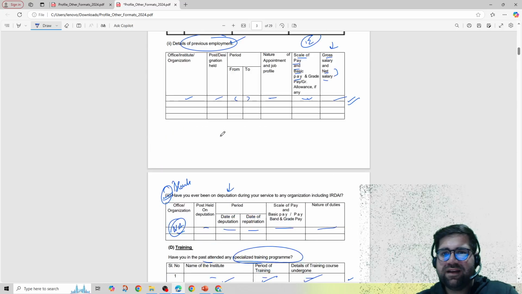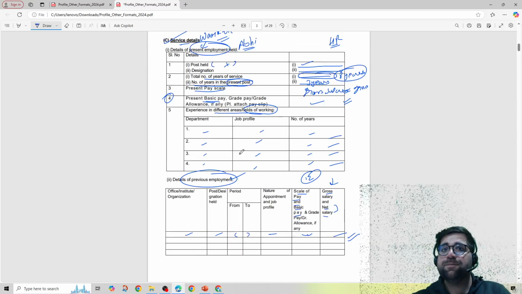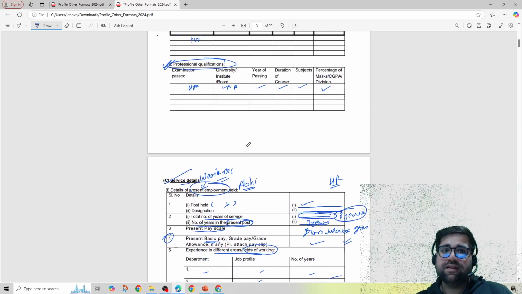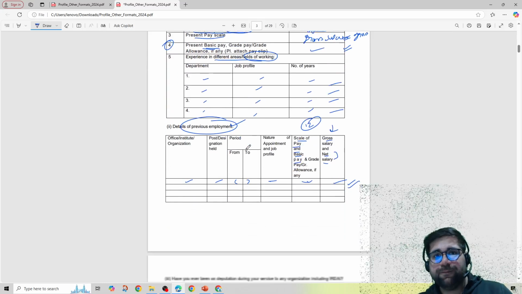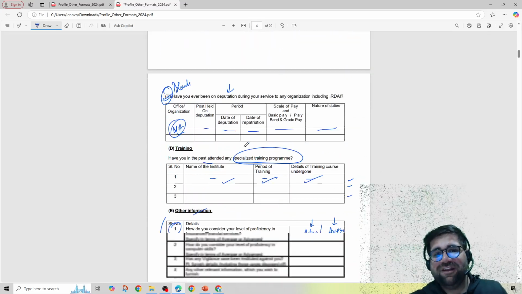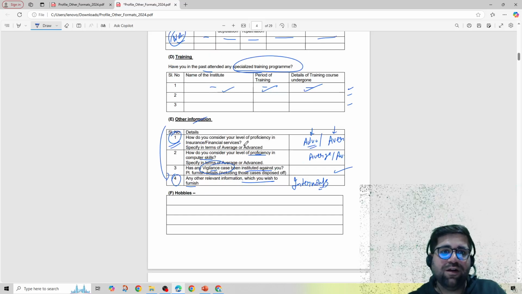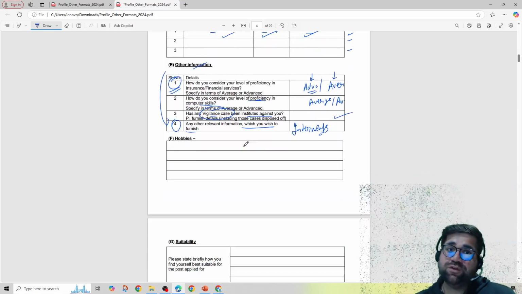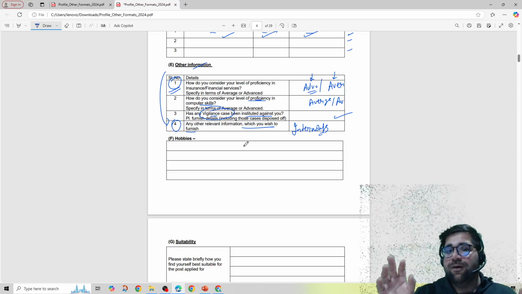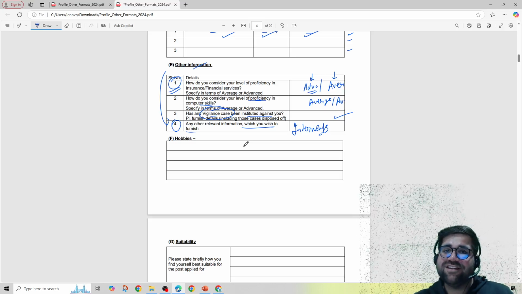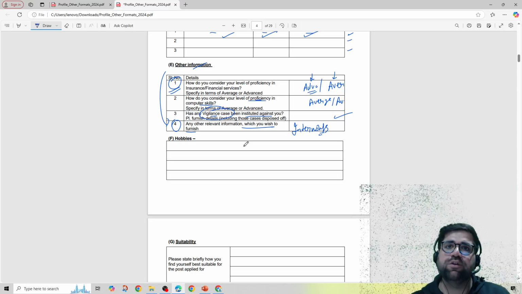So if I discuss all the details, I think IRDAI has specifically asked you multiple good things about your work ex. They are asking you regarding your present employment, your previous employment, plus the deputation work, plus the training work, plus some other information as well. So I think this is the most detailed biodata or profile form or DAF form which I have ever seen in the regulatory bodies domain, which is a good thing to do.